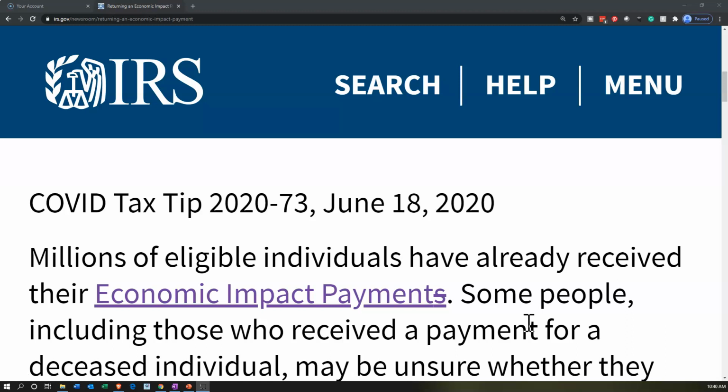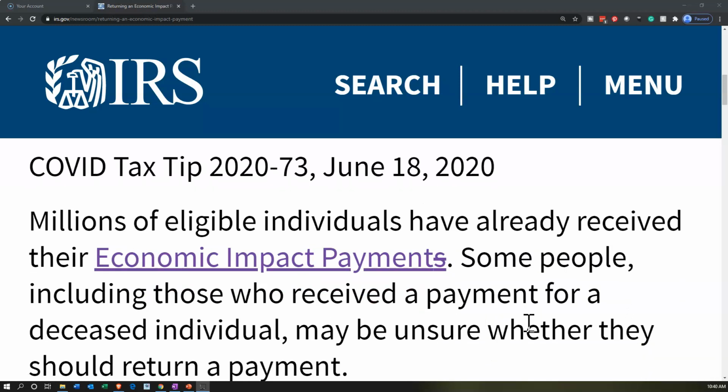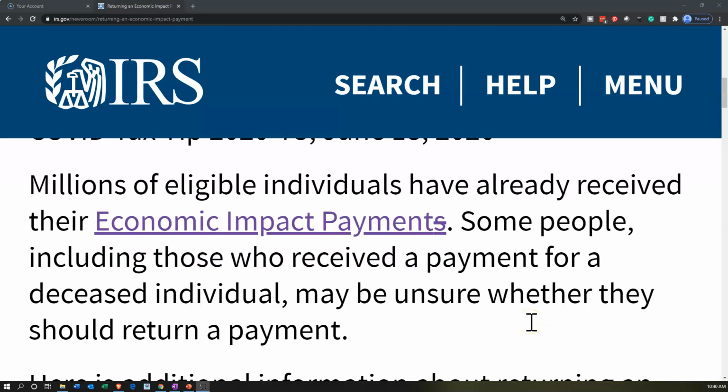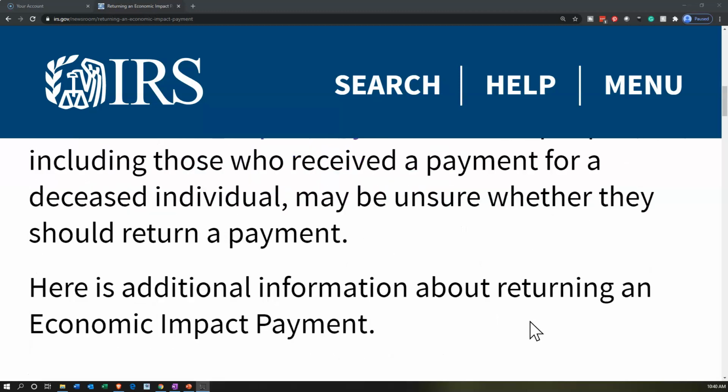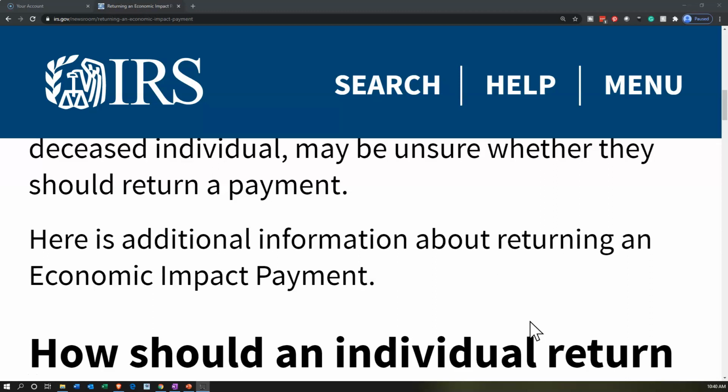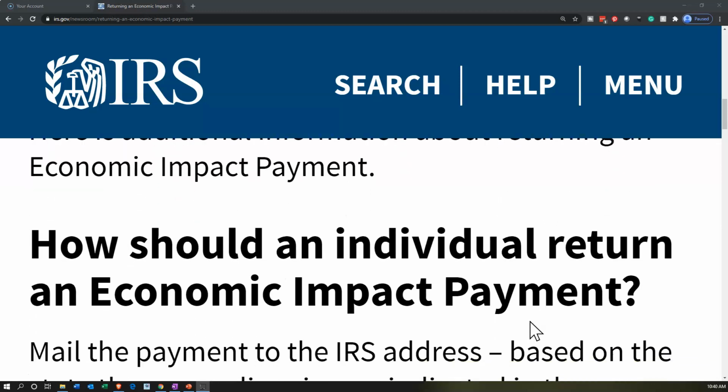2020-73, June 18, 2020. Millions of eligible individuals have already received their economic impact payments. There's a link to the economic impact payments here. There'll be a link to this in the description. Back to the text. Some people, including those who received a payment for a deceased individual, may be unsure whether they should return a payment. Here is additional information about returning an economic impact payment.